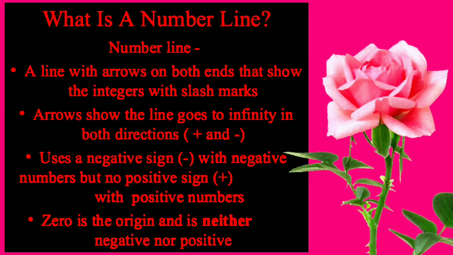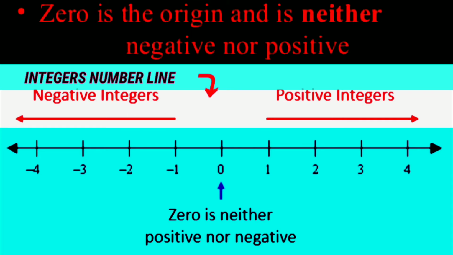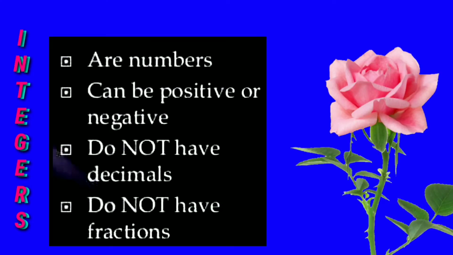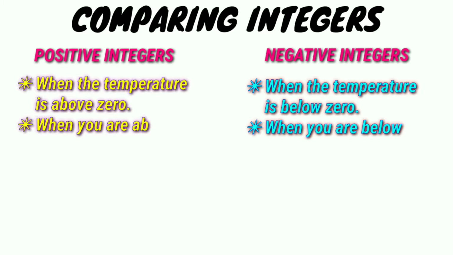We use a negative sign with a negative number, and a positive sign, plus, with a positive number. 0 is the origin and is neither negative nor positive. So integers are numbers that can be positive or negative, and they do not have decimals or fractions. The difference can be seen here with some examples.